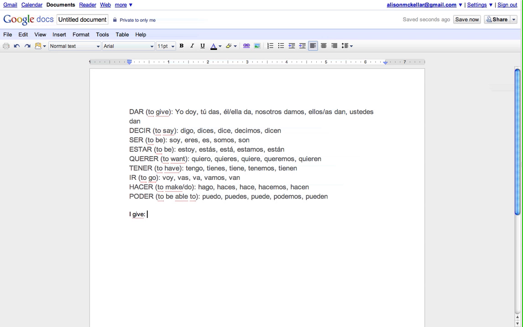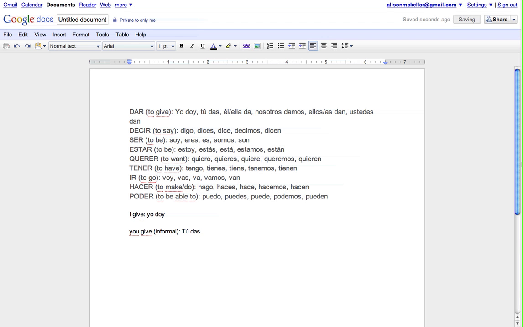And then I'm going to expect you to conjugate that correctly and to also choose the correct verb. In that case, the correct response would be yo doy, for example. Or I might say you give. And probably I would indicate informal, which means that I want you to use the tú conjugation rules and not usted. Tú, das would be the correct answer.